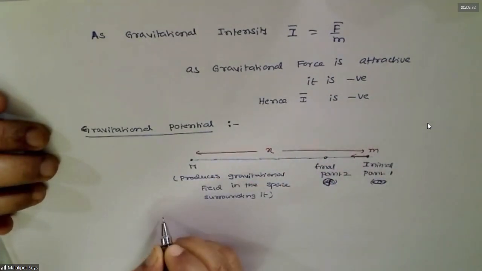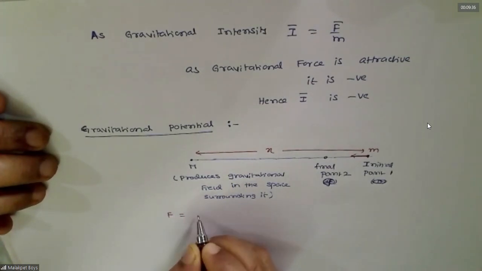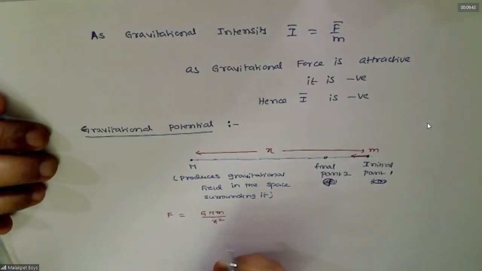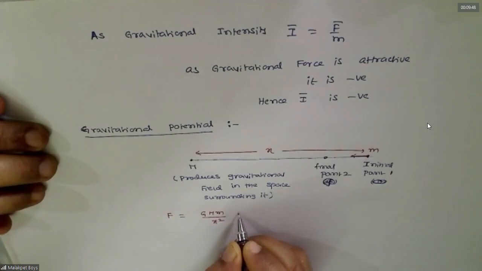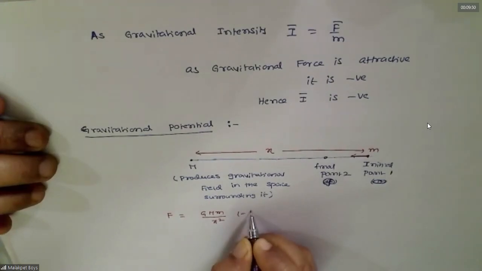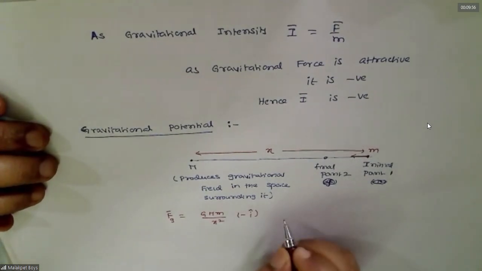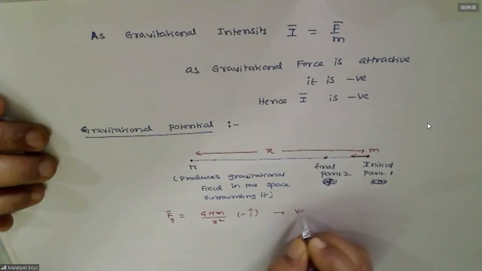So the force on it is G M m by x square. Followed this? Followed, sir. This is the gravitational force. Because it is a variable force, no? Variable.